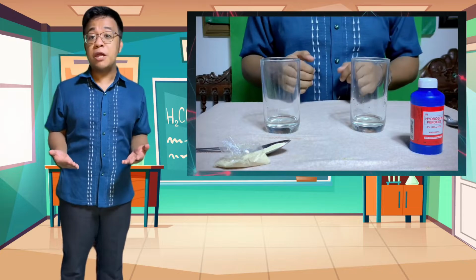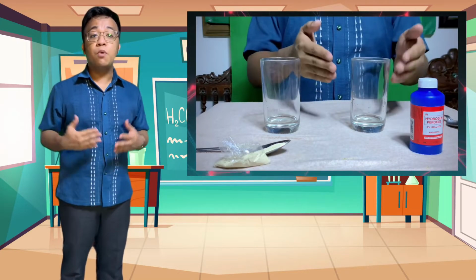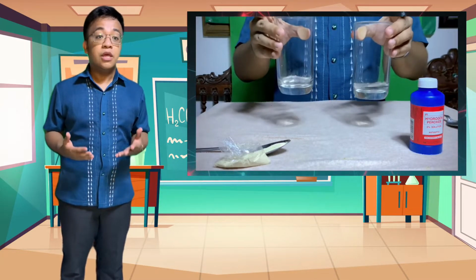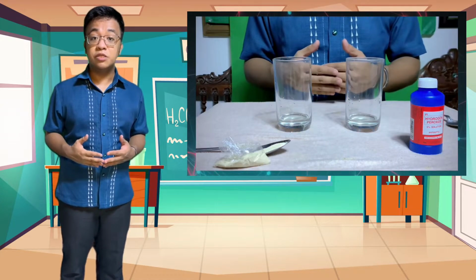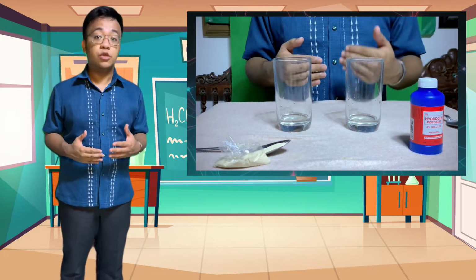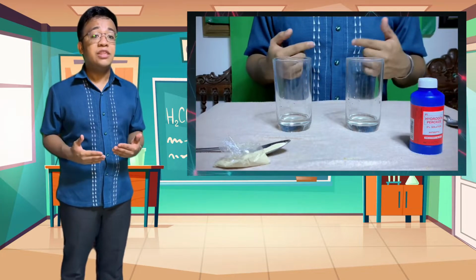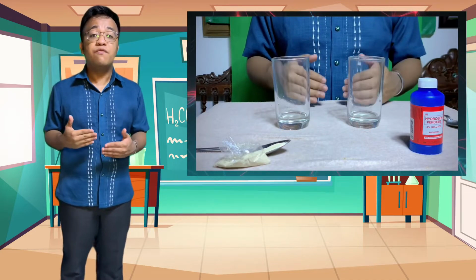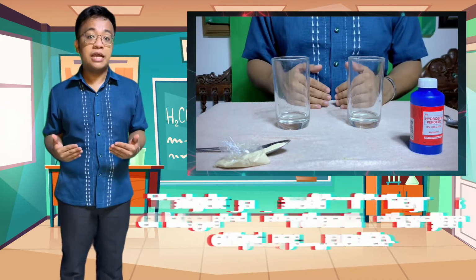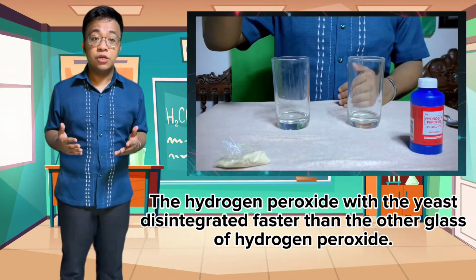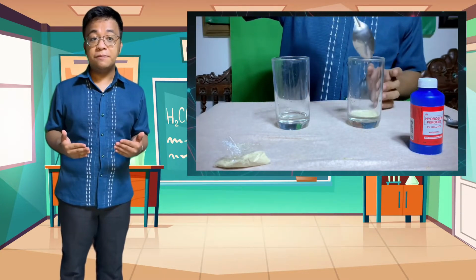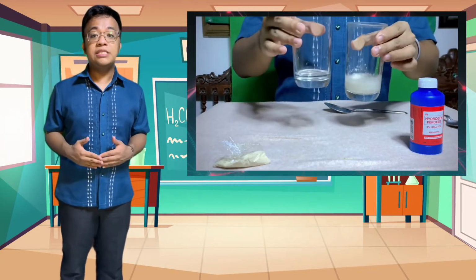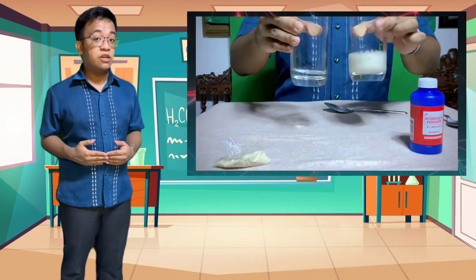As I have mentioned in experiment 3, when hydrogen peroxide is exposed to air, it already starts disintegrating, releasing oxygen into the air. This process of disintegration is not visible to the naked eye because of the slow disintegration. Now, when we added the yeast to one of the glasses containing hydrogen peroxide, you have observed that it has formed bubbles. The hydrogen peroxide with the yeast disintegrated faster than the other glass of hydrogen peroxide. The yeast increased the rate of reaction of the hydrogen peroxide, releasing oxygen faster, thus the formation of bubbles.